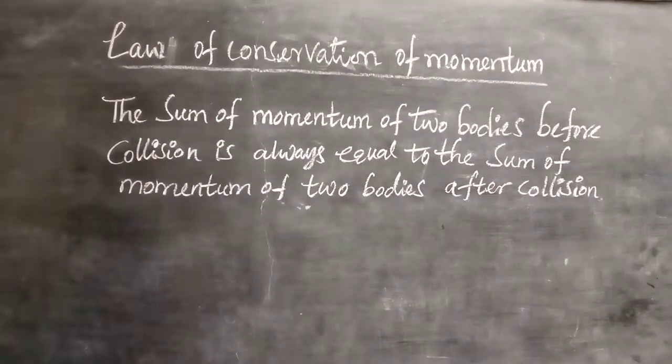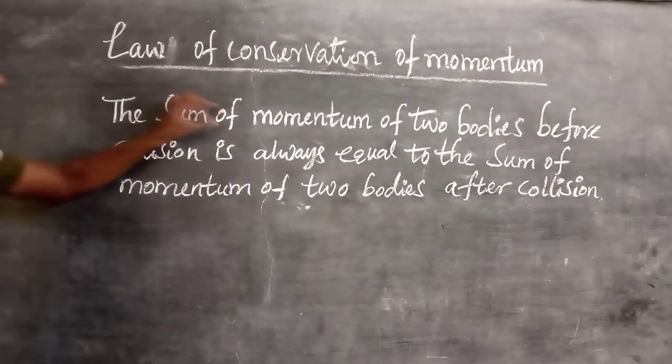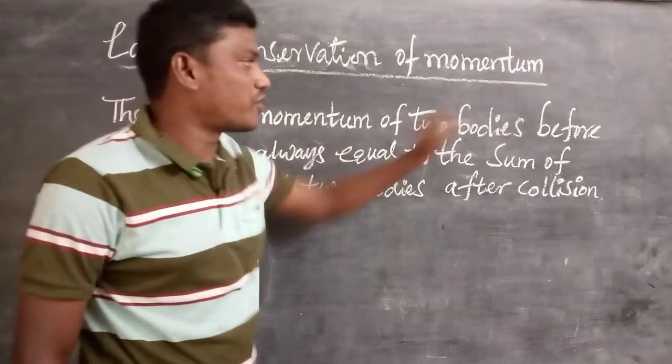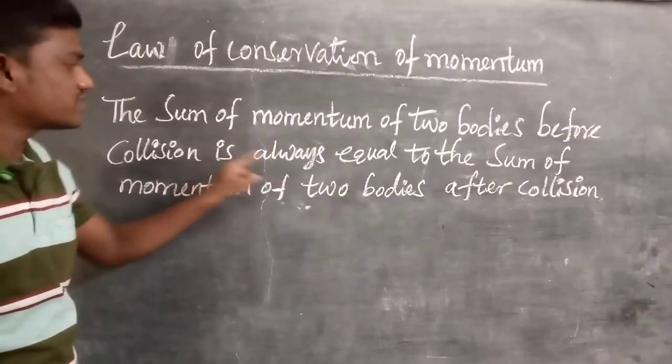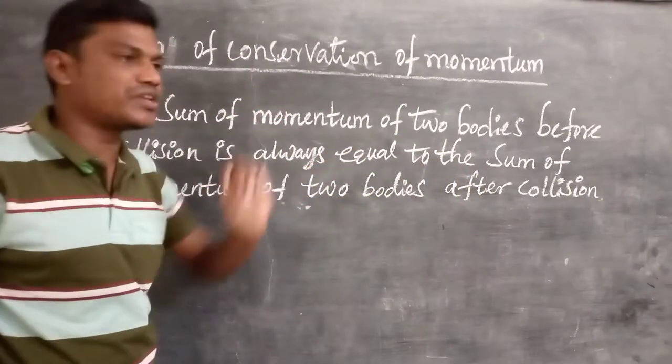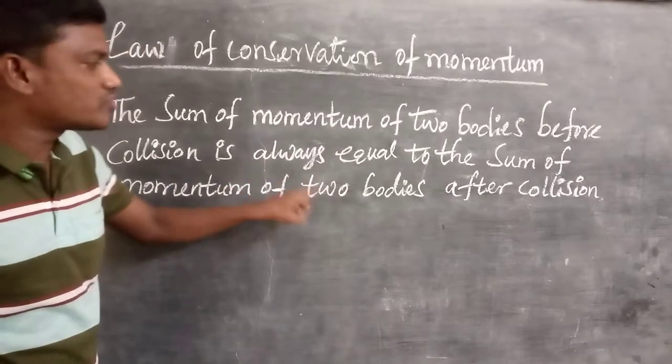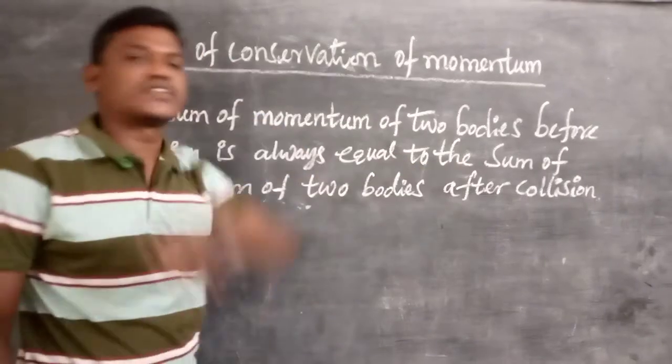So how to define it in another mode: the sum of momentum of two bodies before collision is always equal to the sum of momentum of two bodies after collision.